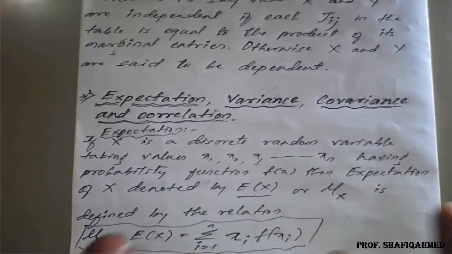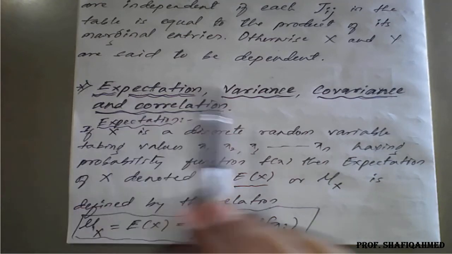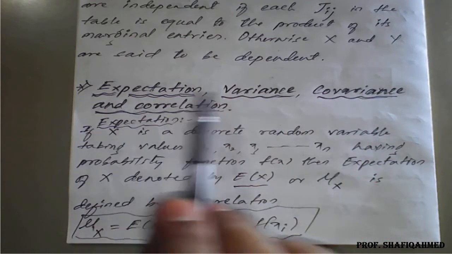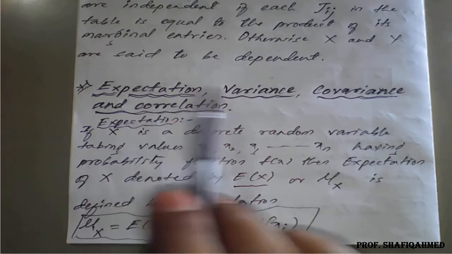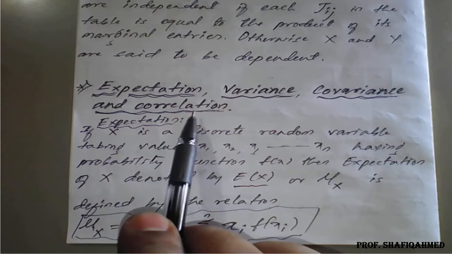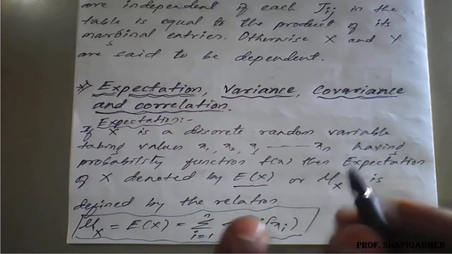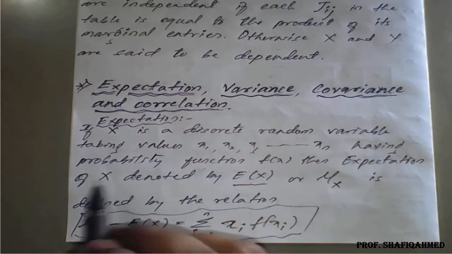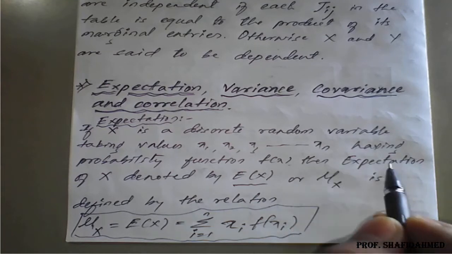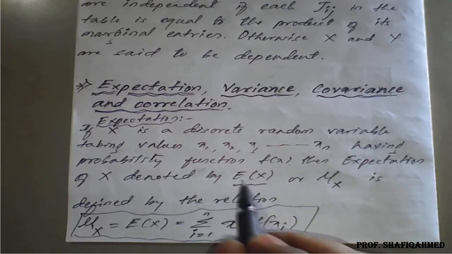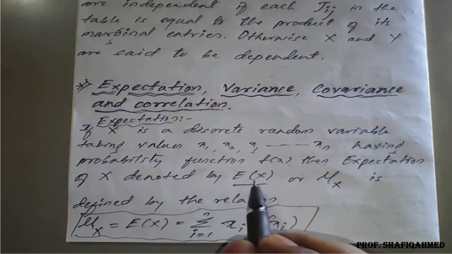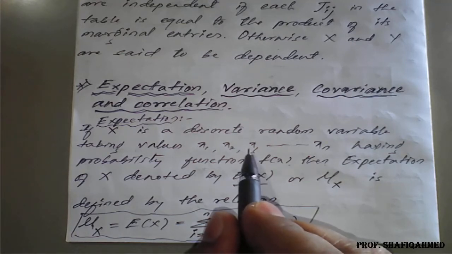Next, very important results. We have to remember these to prove the examples: expectation, variance, covariance and correlation. So the problems are based on expectation, variance, covariance and correlation. First we will see what expectation is. Expectation is nothing but, if X is a discrete random variable taking the values x1, x2, x3 and so on up to xn, having probability function f of x, then the expectation of X is denoted by E of X. Expectation is one more name for the mean of the given random variable X.